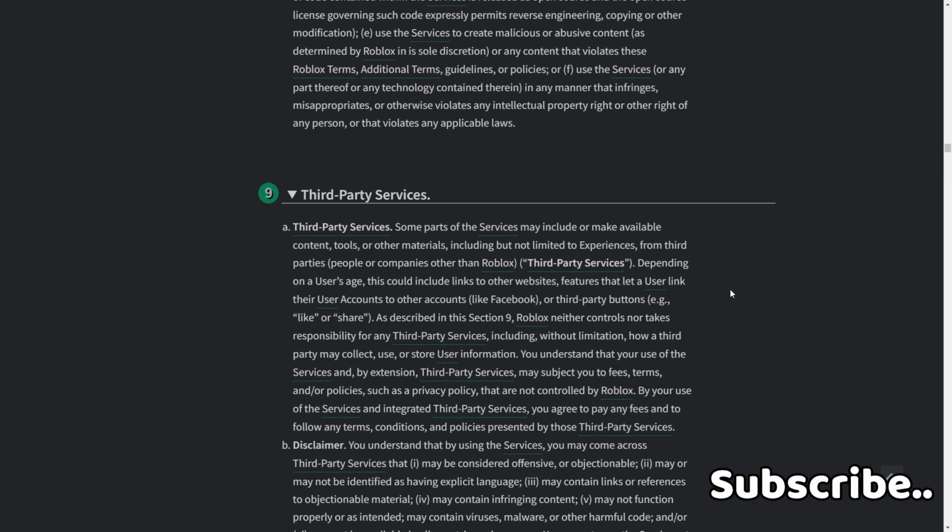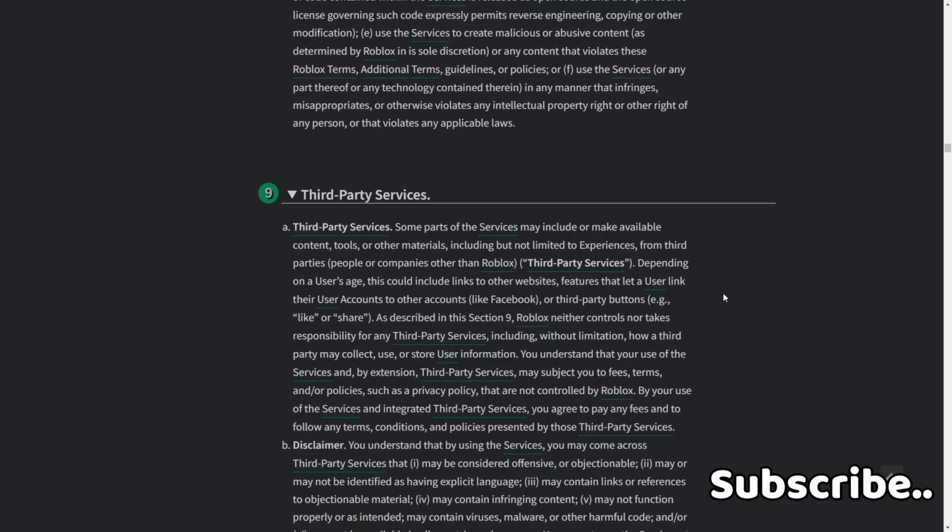9. Third-party services. A. Third-party services. Some parts of the services may include or make available content, tools, or other materials, including but not limited to experiences from third parties, people, or companies other than Roblox. Depending on a user's age, this could include links to other websites, features that let a user link their user accounts to other accounts like Facebook, or third-party buttons, like or share, as described in Section 9.